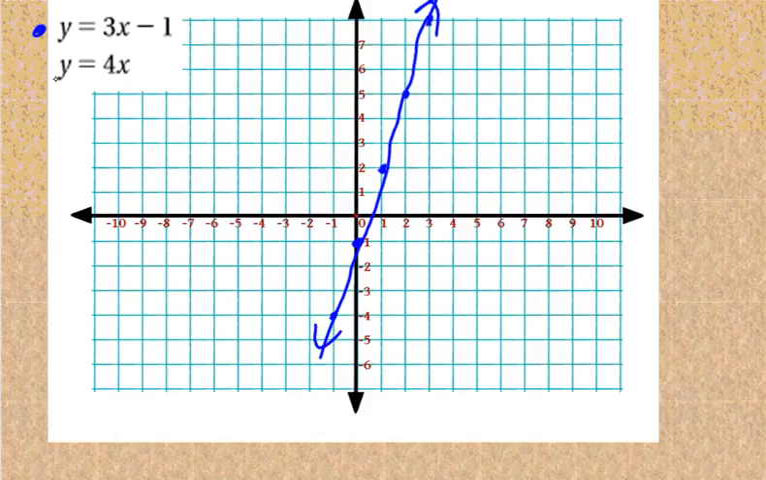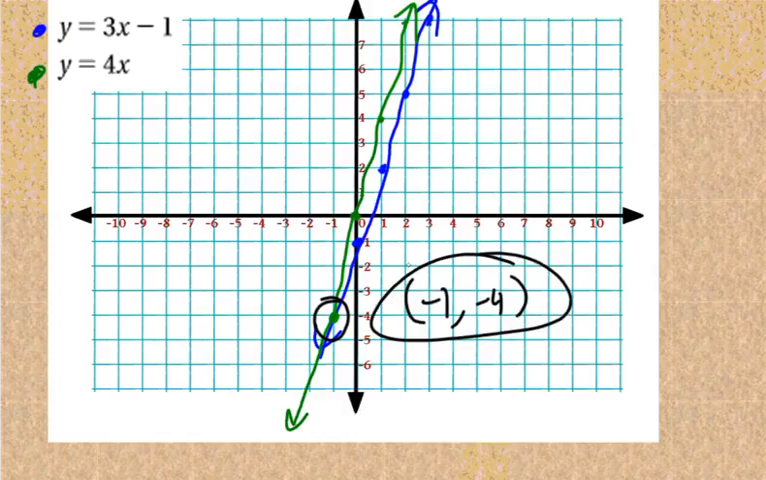And then y equals 4x we'll do in green. There's no y-intercept, so you start at 0, and you go 4 up and over 1, 4 up and over 1, or down 4 and back 1. And I think that's where it is. That's where it's crossing right there. All right. So the solution then for that one would be right there, the ordered pair -1 and -4.